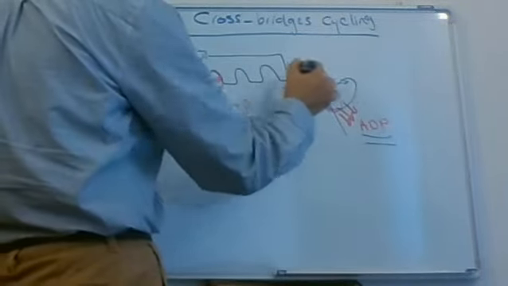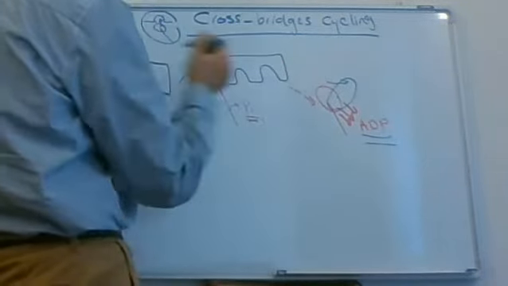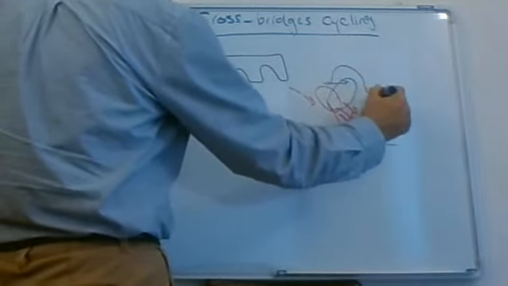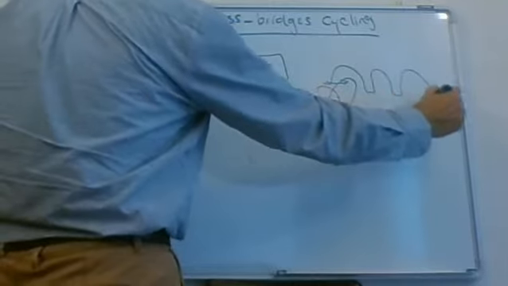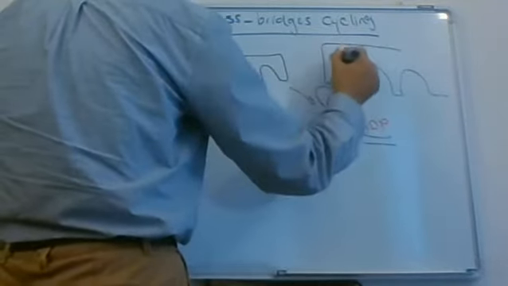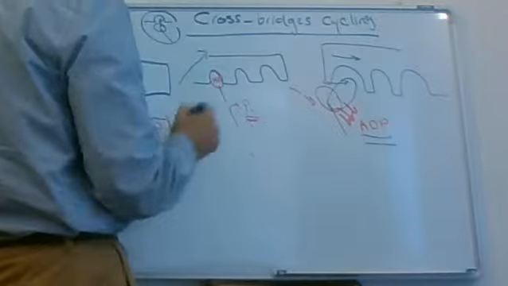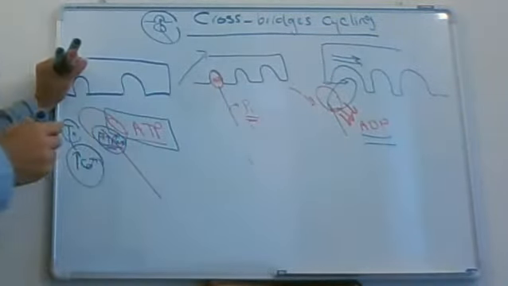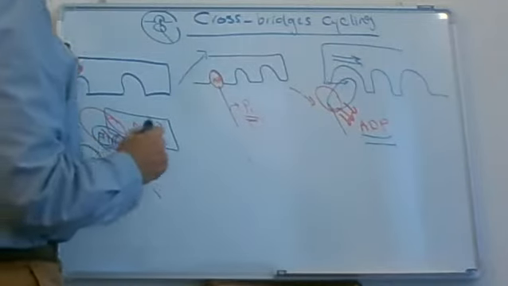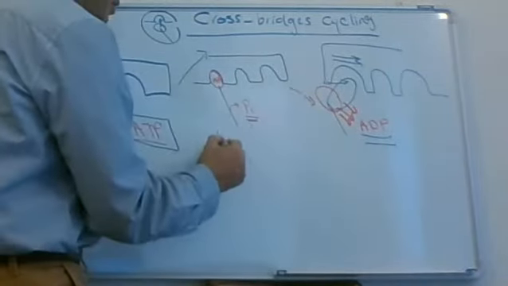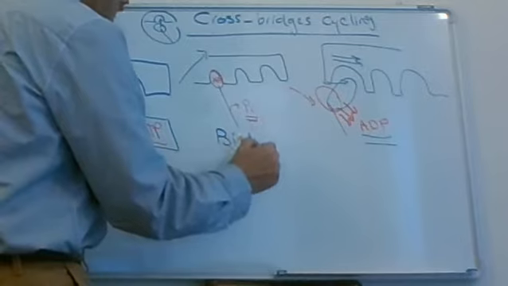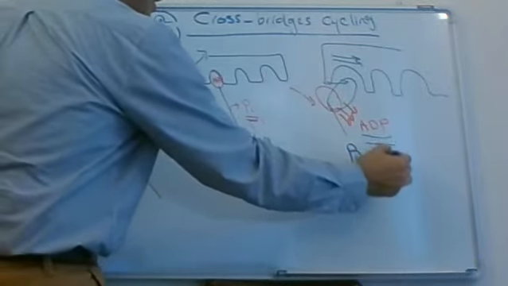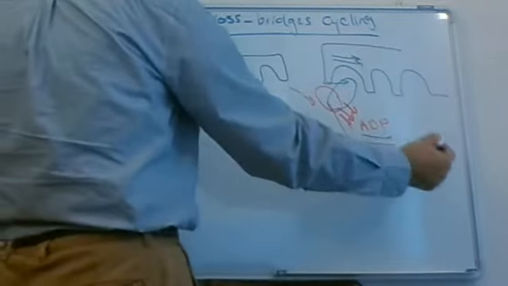And what is going on? When the head of myosin produces this bending movement, it's going to move the actin filament inward, toward the center of the sarcomere. So in this step, with the release of phosphate, we have binding. With the release of ADP, we have bending. And then the cycle is going to be repeated.